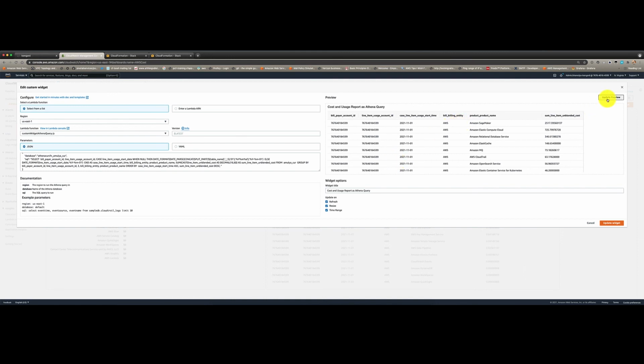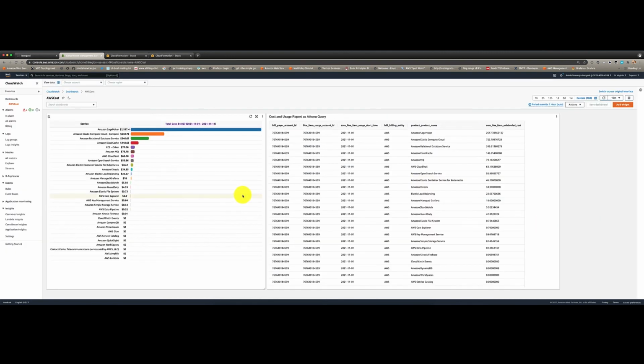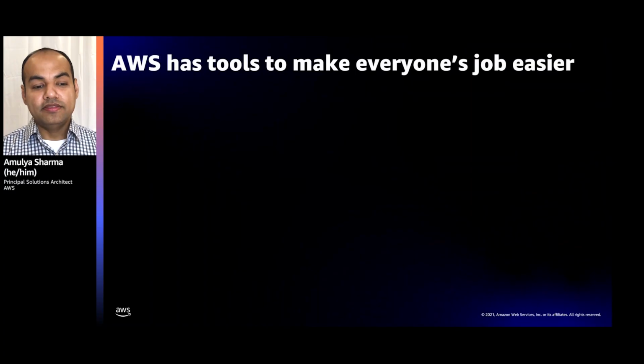You can actually look at the preview of how it's going to show up in your CloudWatch dashboard. So that's it. This is how you can pull in the cost data into your CloudWatch dashboard. So that was the demo for building a cost dashboard in CloudWatch using custom widgets.